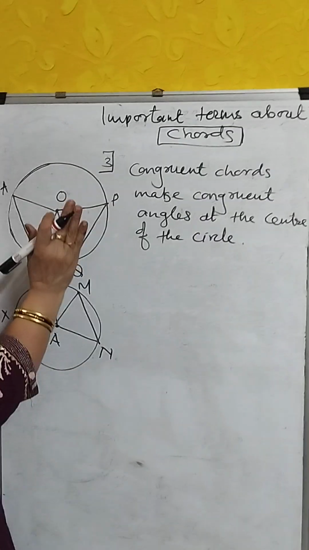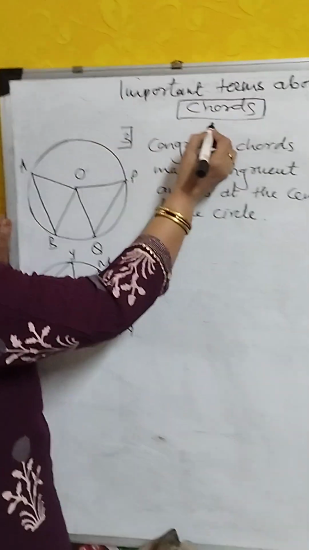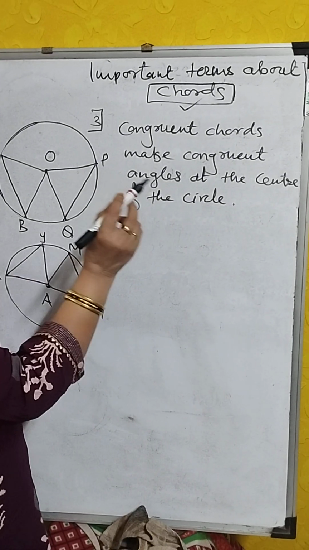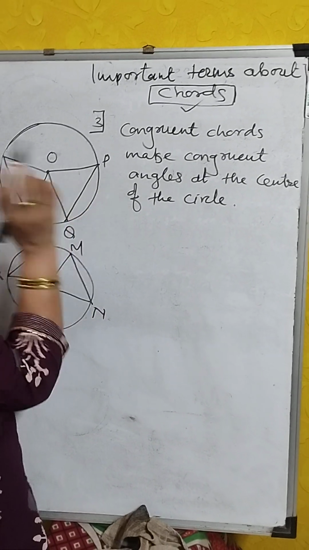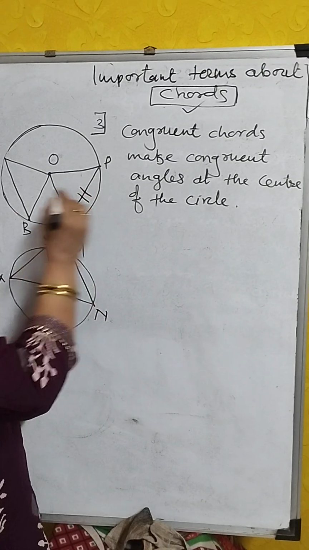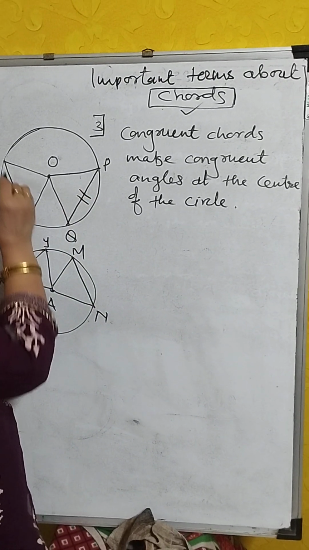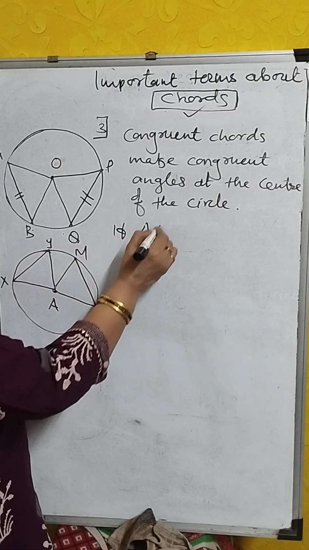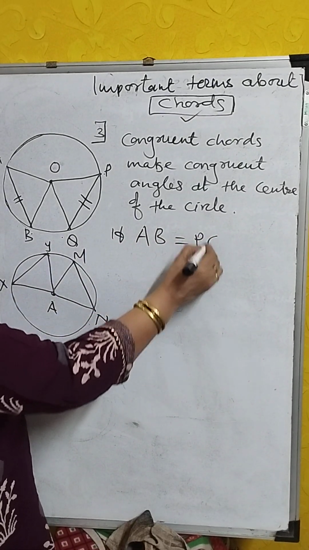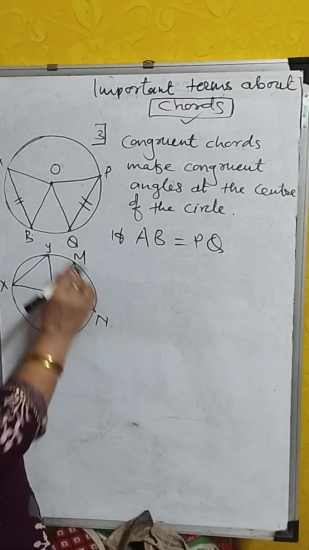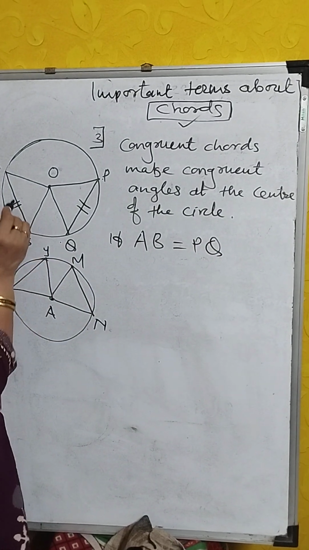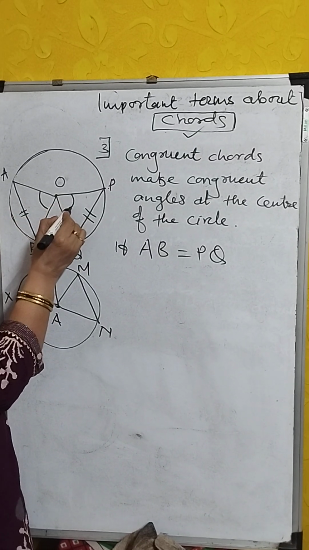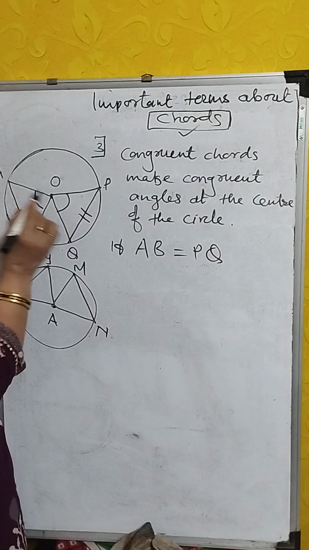This is the third important term about chords. There are three important terms about chords. If chords are congruent, meaning AB is equal to PQ, of the same length, then they make congruent angles at the center of the circle.